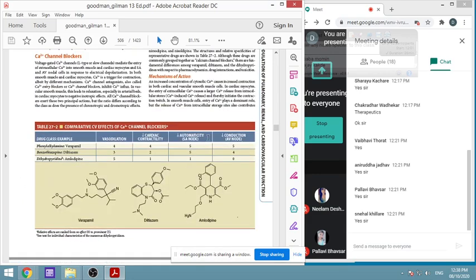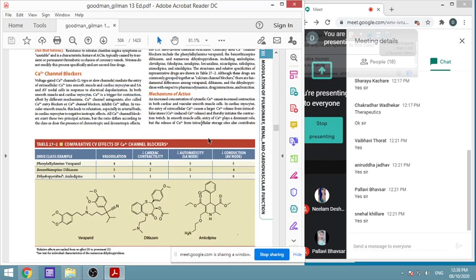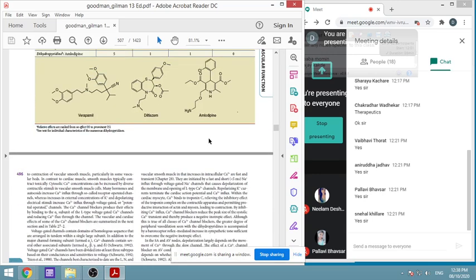We have seen how they act: they cause a decrease in calcium entering the cytoplasm. Calcium is required for various purposes. First, calcium is required for the contraction of smooth muscle, skeletal muscle or cardiac muscle. In all cases, calcium is required for contraction.